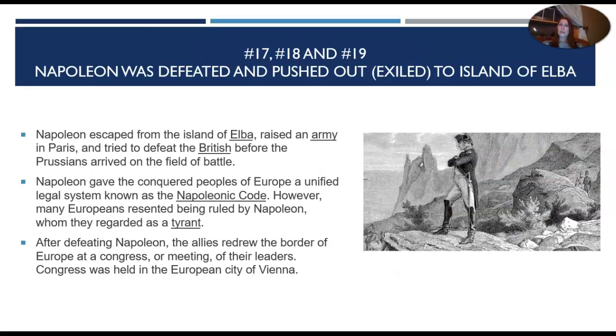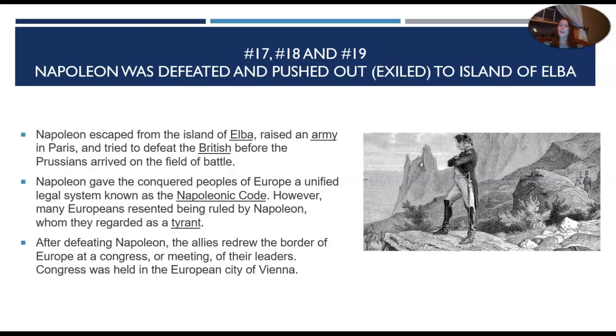This covers number 17 through 19. Napoleon was defeated and pushed out, exiled, to the island of Elba. So at the end of the French Revolution, Napoleon escaped from the island of Elba, where he was banned. And then this picks up with where he was banned. After he was sent to the island of Elba, he escaped the island and raised an army in Paris and tried to defeat the British before the Prussians arrived on the